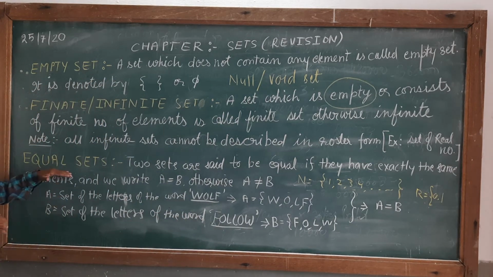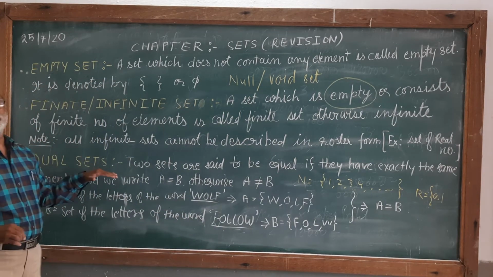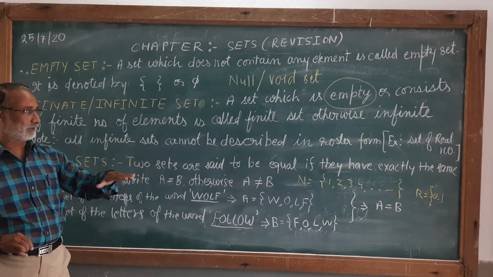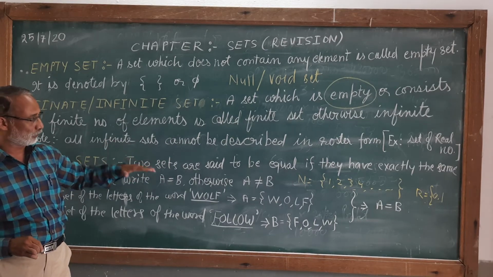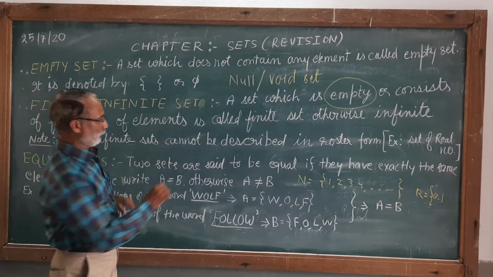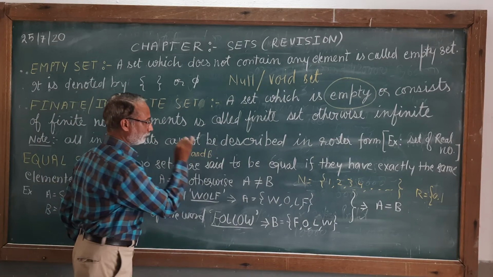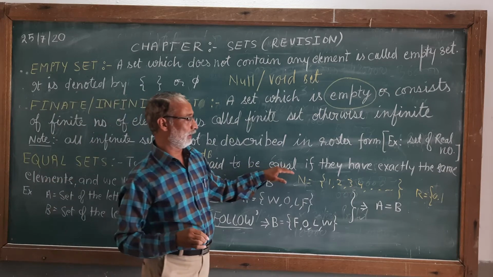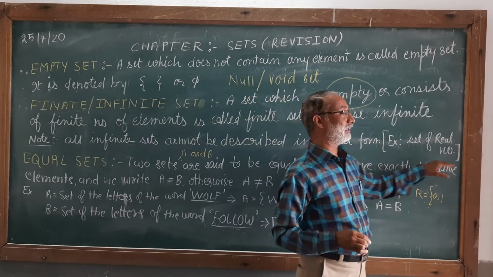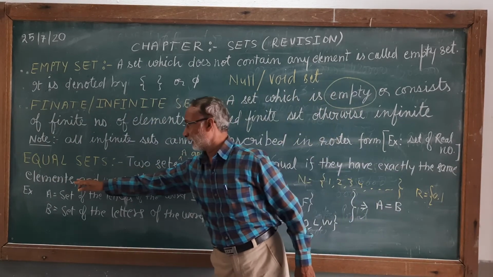Next one, equal sets. Here we require 2 or more than 2 sets. I am giving the example with the help of 2 sets. Suppose we take A and B. They are said to be equal if they have exactly the same elements.